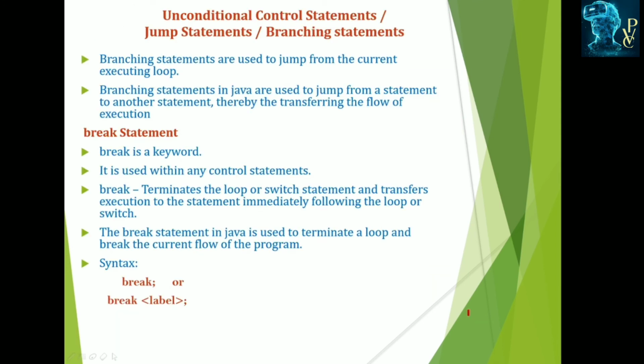And next is the unconditional control statements, or jumping statements, or branching statements. These statements are called jump statements because they are used to jump from one statement to another statement or exit from the loops. They are used to jump out of the currently executing loop, and transfer the flow of the execution. So we call this unconditional.